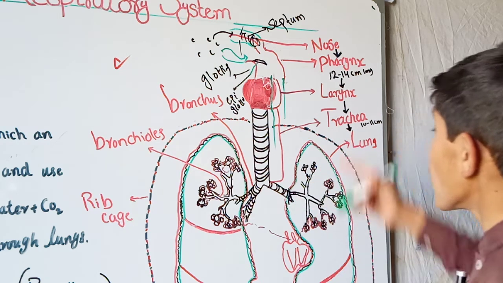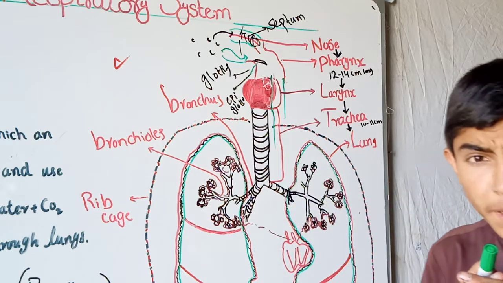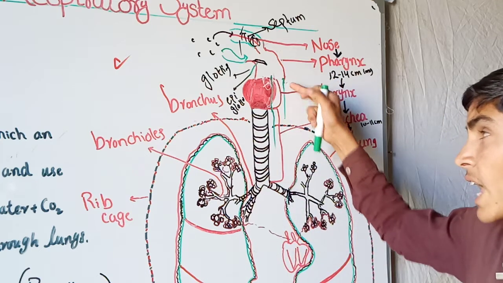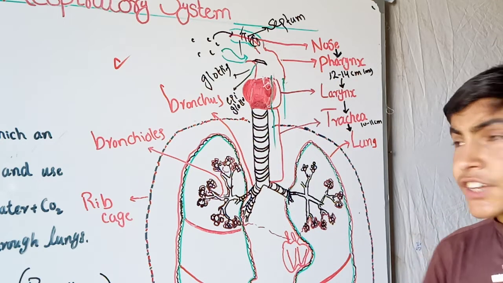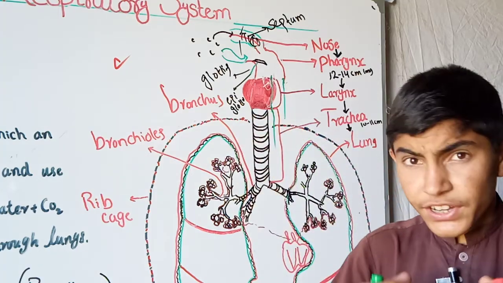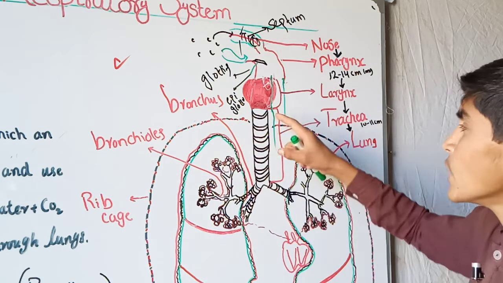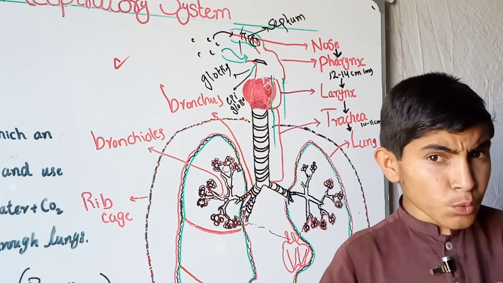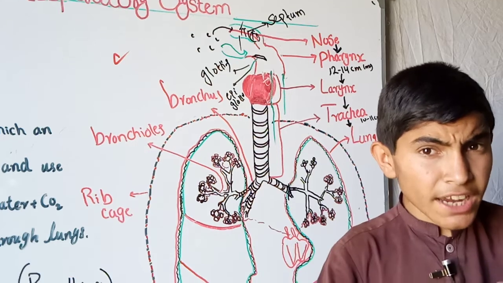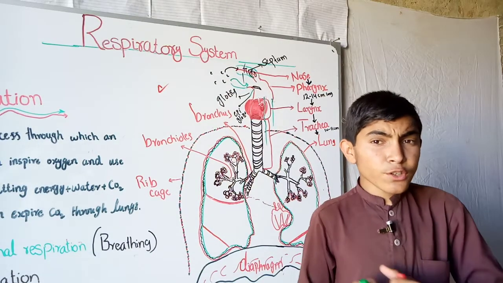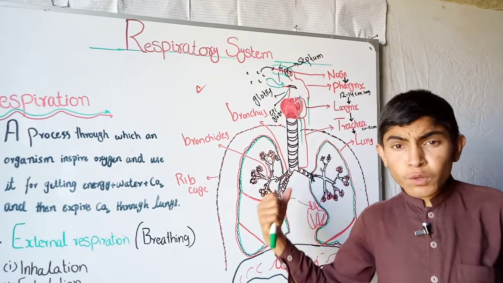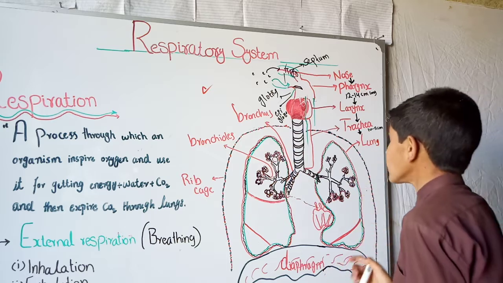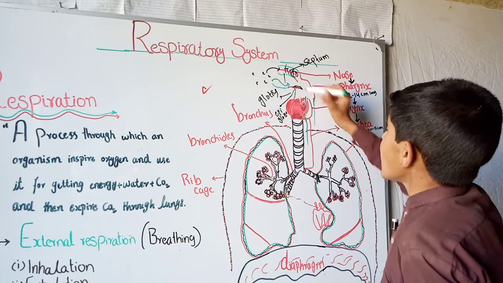Okay, so on the dorsal side, the pharynx leads to or opens to the esophagus, and on the lateral side, this is the lateral side, outer side, it opens into the respiratory tract. So the pharynx opens into the respiratory tract on the lateral side, while on the dorsal side it opens into the digestive tract, which is the esophagus, and the larynx is on the lateral side. Okay, so this is the epiglottis.